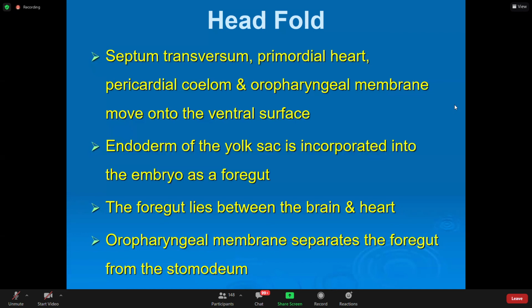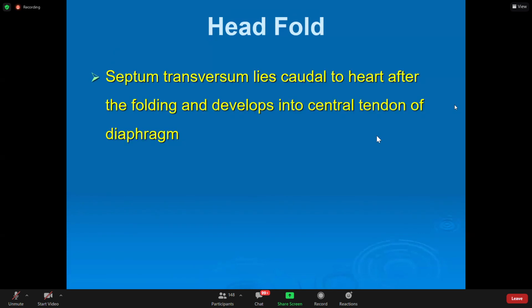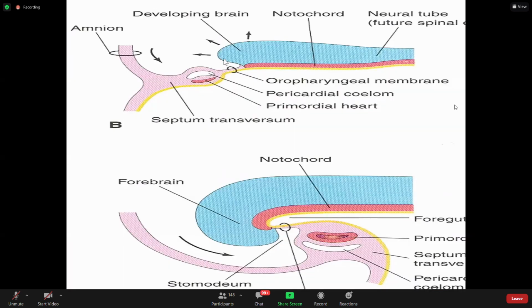Okay, moving further. Now comes the septum transversum. It lies caudal to the heart after the folding and develops into the central tendon of the diaphragm. Now see, this was septum transversum. सबसे पहले क्या था? This is brain. उसके ऊपर हमने देखा था उसके cranial is developing heart, उसके cranial is septum transversum. With head folding यह पूरा septum transversum यहाँ से उठ के यहाँ पे आ गया नीचे.